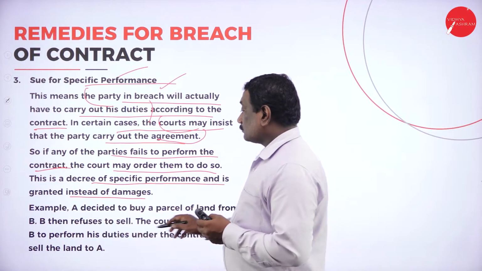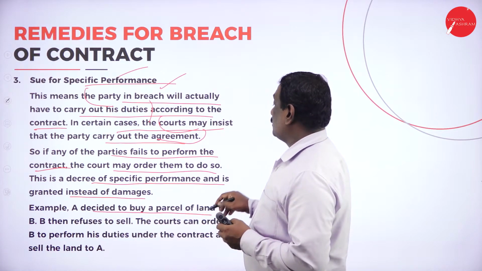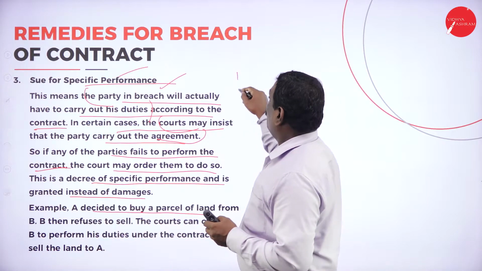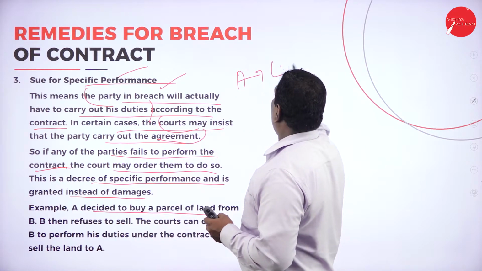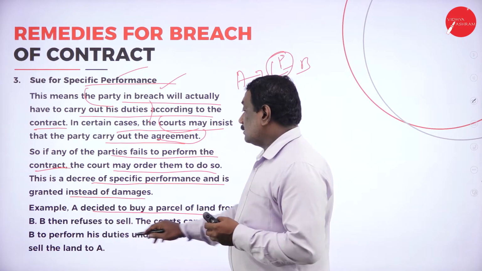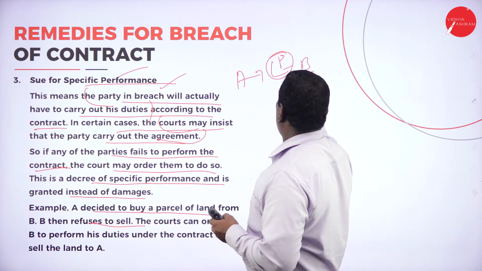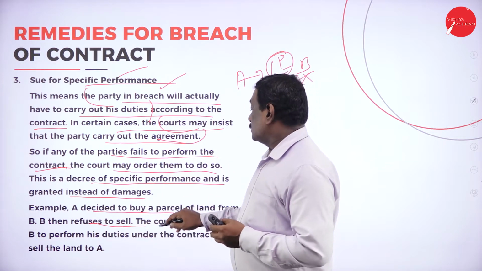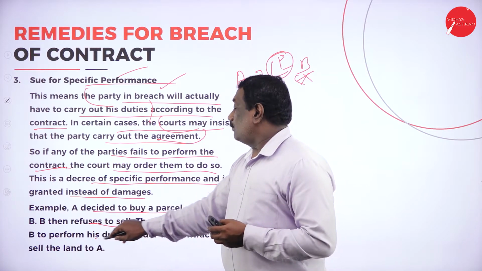So here you can see A decided to buy a parcel of land from B. So A has decided to purchase a part of land from B, but B refuses to sell. B is not accepting it. He says no. So the court can order B to perform his duties.